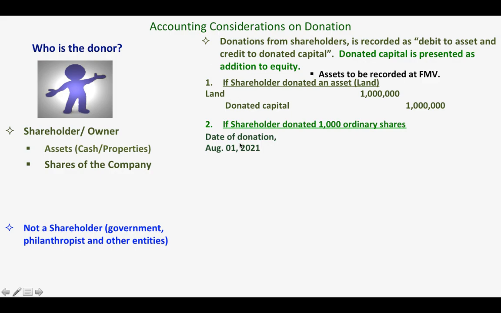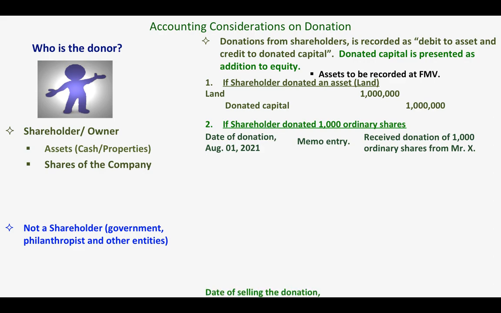The first one is the date of donation. So let us assume that the date of the donation is August 1st, 2021. So on August 1st, we are going to prepare just a memorandum entry. A memorandum entry that would give us information that on August 1st, 2021, the corporation received donation of 1,000 ordinary shares from Mr. X. Okay? Take note, there is no journal entry. We will only prepare a memorandum entry.